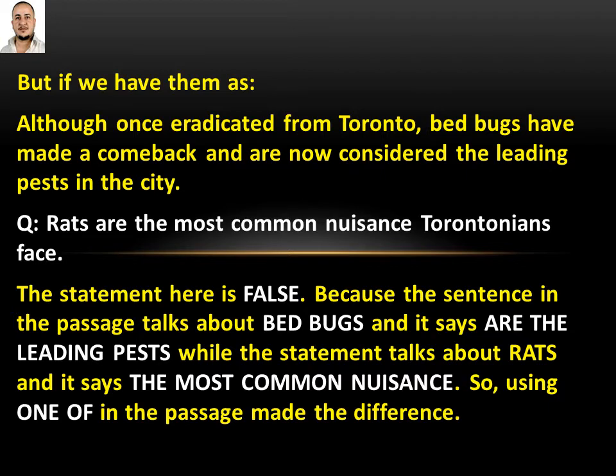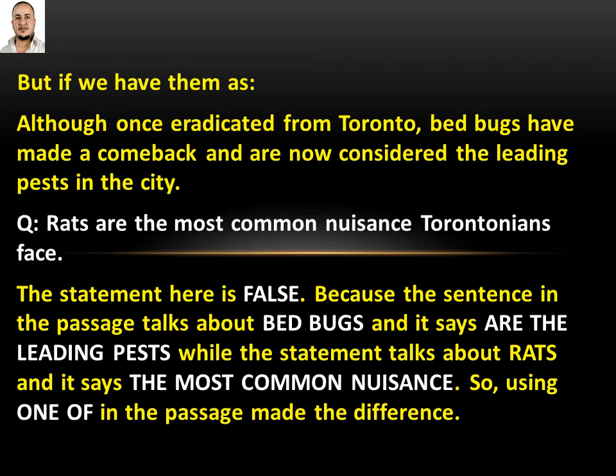But if we have the passage as: although once eradicated from Toronto, bedbugs have made a comeback and are now considered the leading pests in the city. I just omitted "one of." Rats are the most common nuisance Torontonians face.